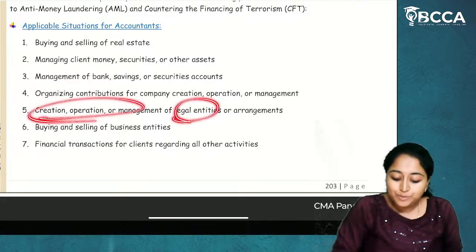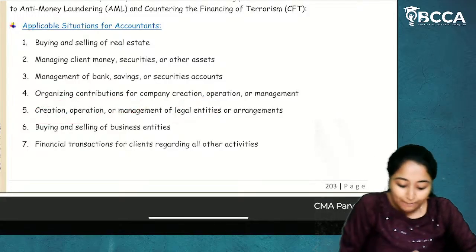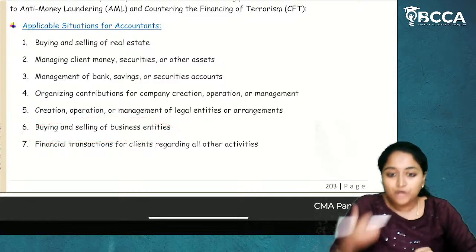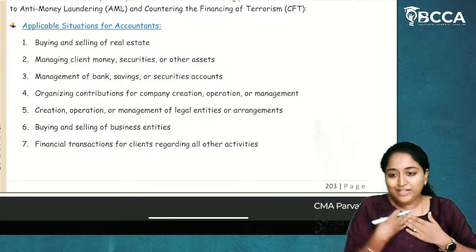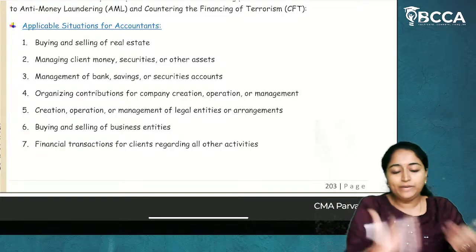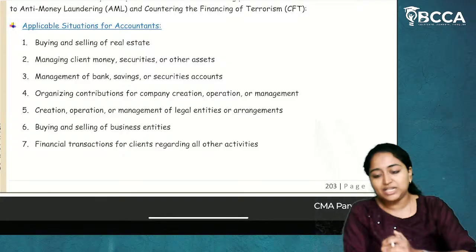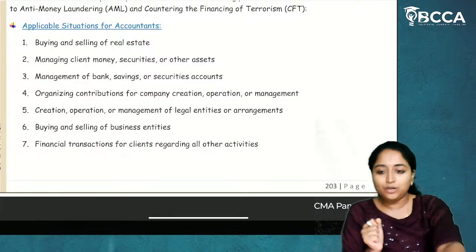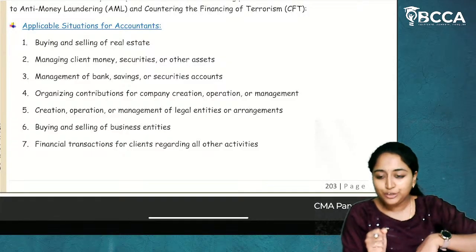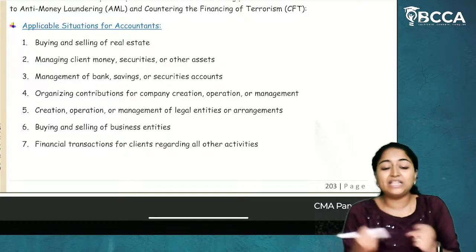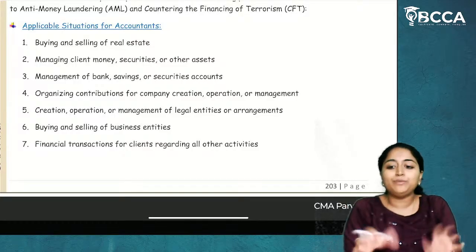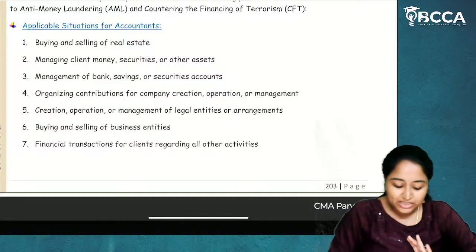Creation, operation or management of legal entity or arrangements. Buying and selling of business entities. Now, you will be an owner and you want to buy a business entity. Who knows, the previous owner is an illegal person. He has done some fraud in his own company and he is trying to give it to you. So, these are the cases. Without you knowing, you might be involved in money laundering activities.